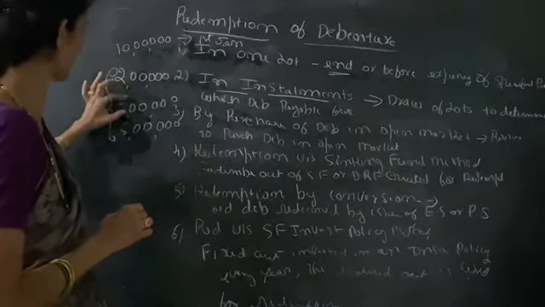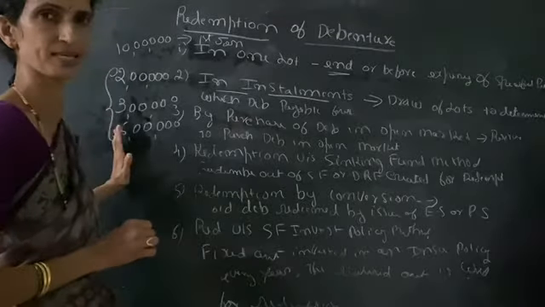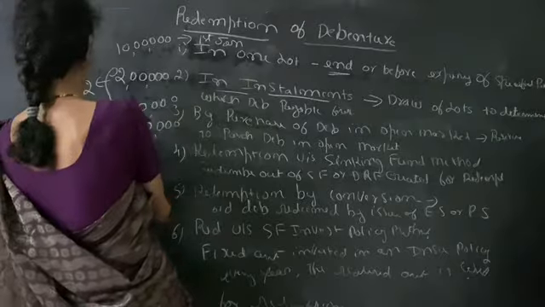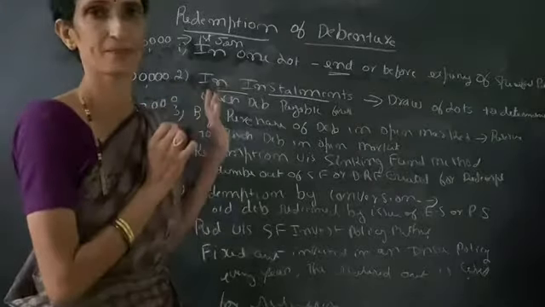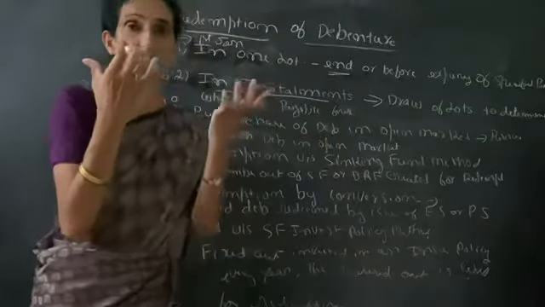So this is one type. If there are 3 types of debentures, for example, payable in 2 years, 3 years or 5 years, like that, then in case of installments, you should draw a lot.